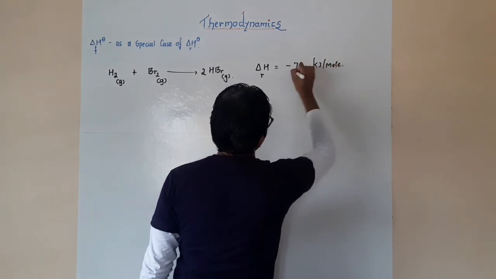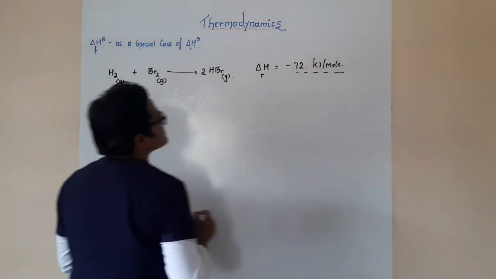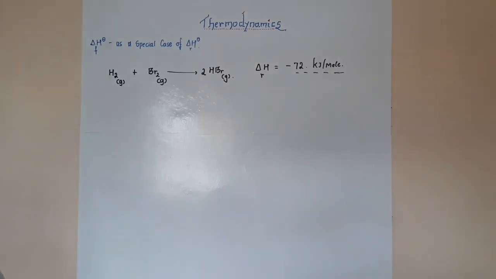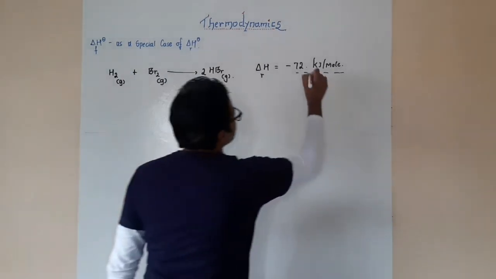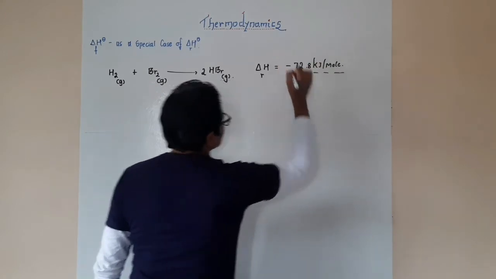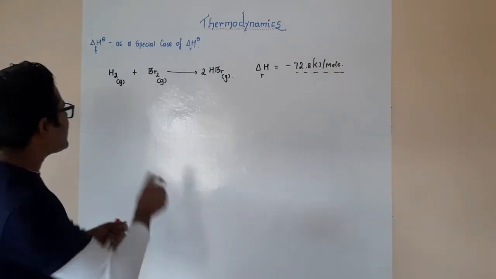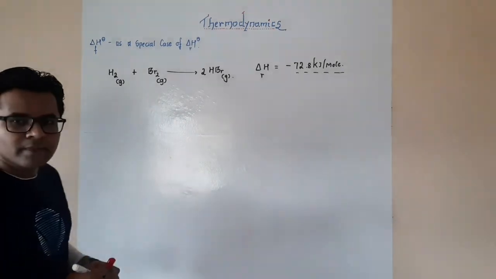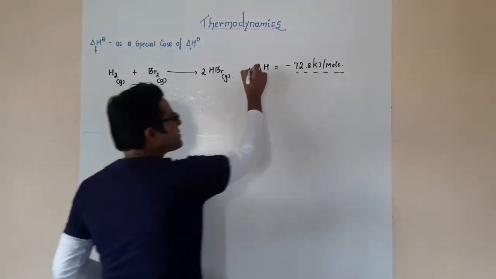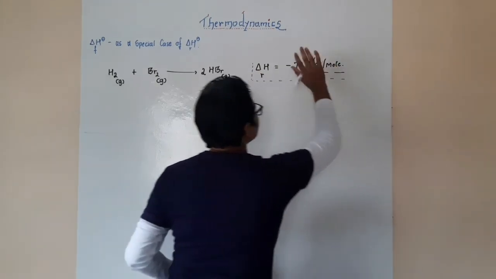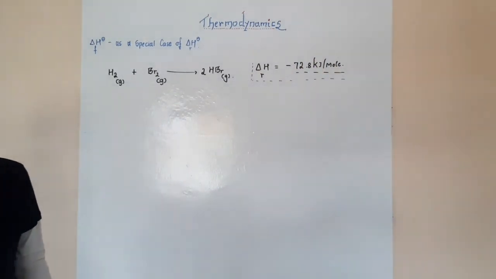Okay, approximately it is 72.8 kilojoules per mole. Alright. So, when you take a look into this particular reaction, it gives me the enthalpy change for a reaction. Here in this case, it is the enthalpy change for a reaction.